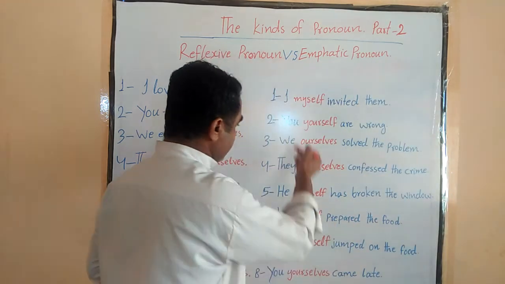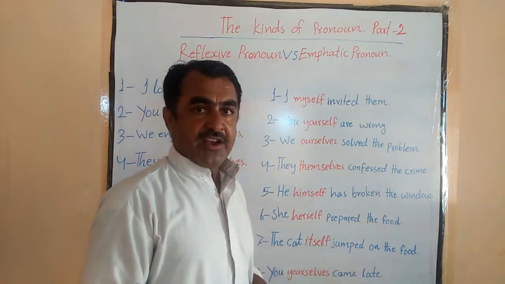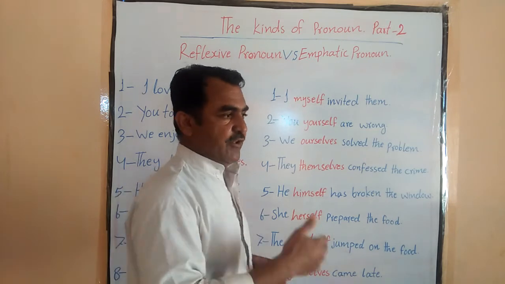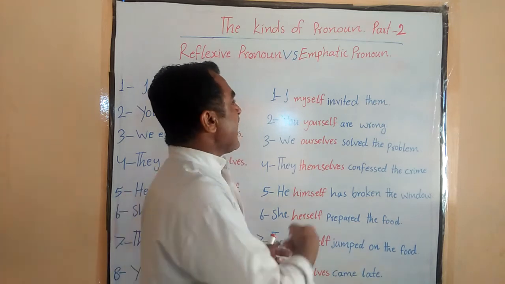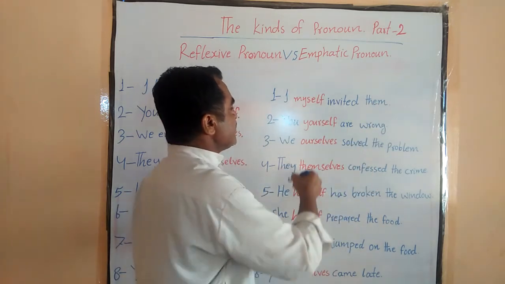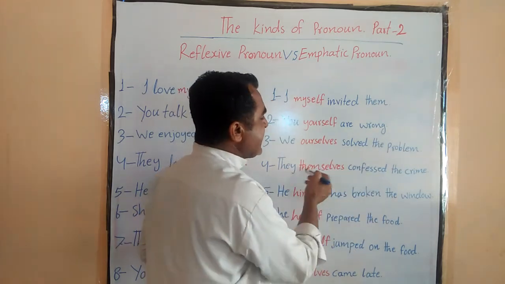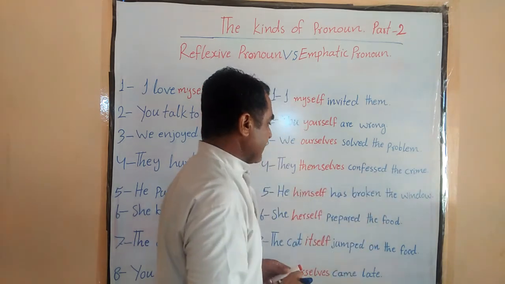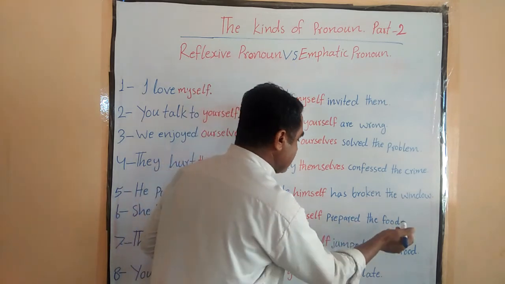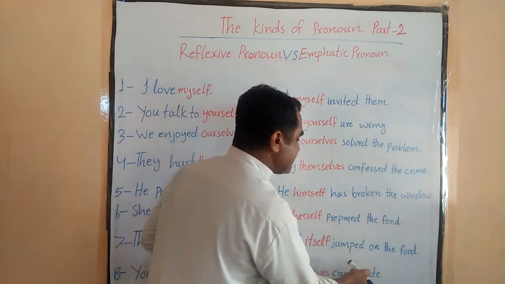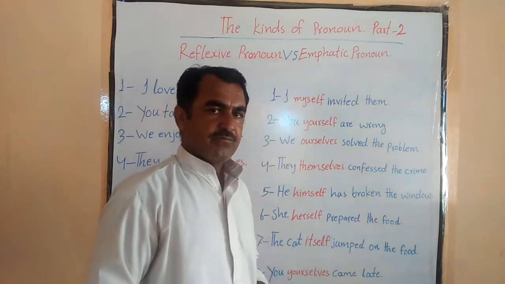Now let's read the emphatic sentences. I myself invited them. Now I'm just urging on my talk, because when they're trying to deny me, I'm stressing on my talk. I myself invited them. You yourself are wrong. We ourselves solved the problem. They themselves confessed the crime. He himself has broken the window. She herself prepared the food. The cat itself jumped on the food. You yourselves came late.